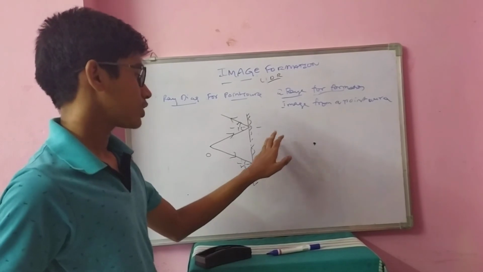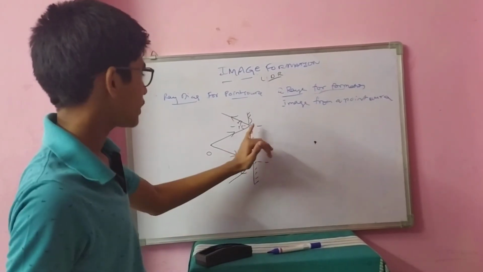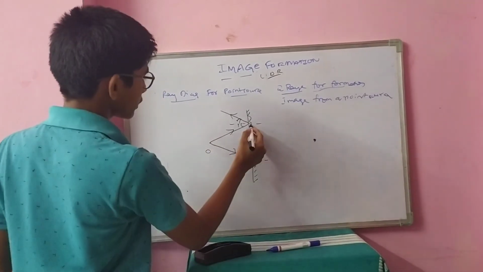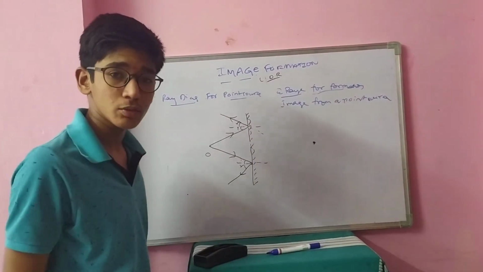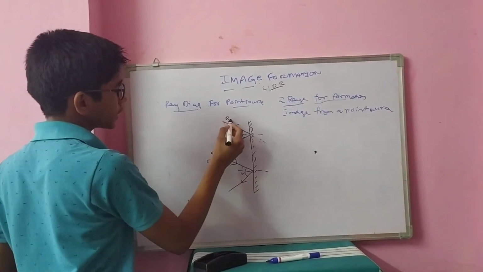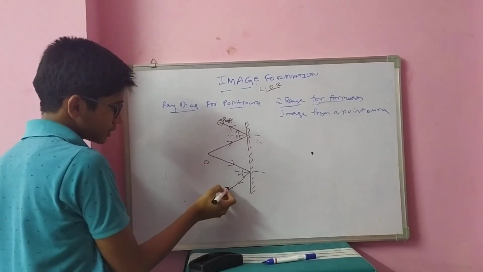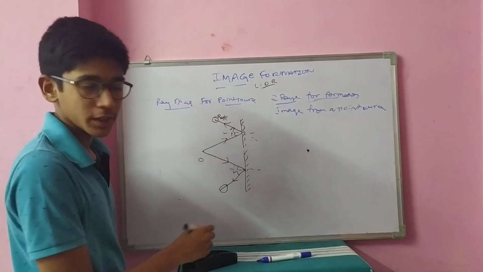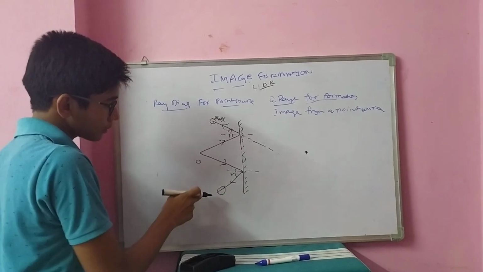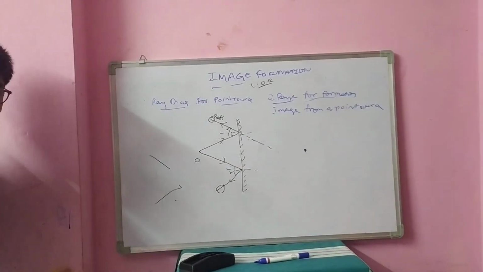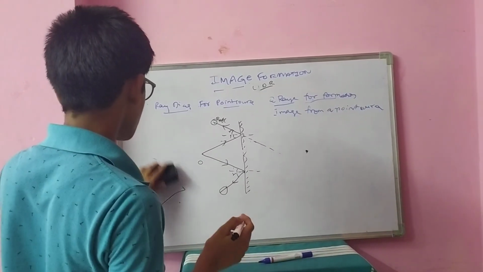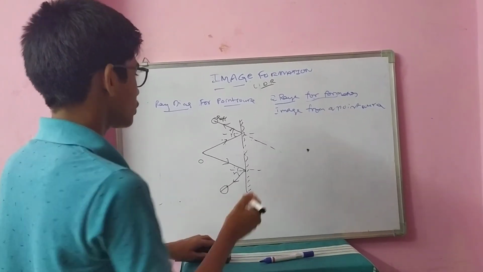I had said a virtual image is formed only when light rays appear to meet. In the sense, when we extend the reflected rays, they appear to meet at a certain point where the image is formed. Now, what are the reflected rays here? This is a reflected ray and this is also a reflected ray. I am extending these reflected rays backward because these two reflected rays don't meet, since they are diverging from each other. Will they meet? No. So I am considering them to be extended backward.